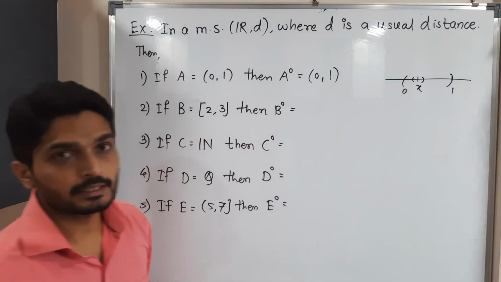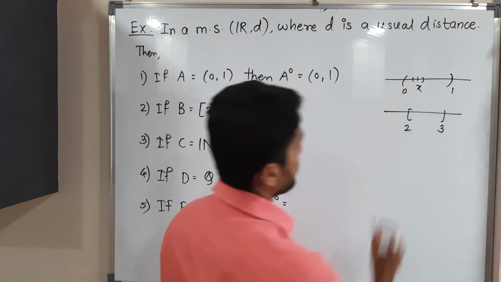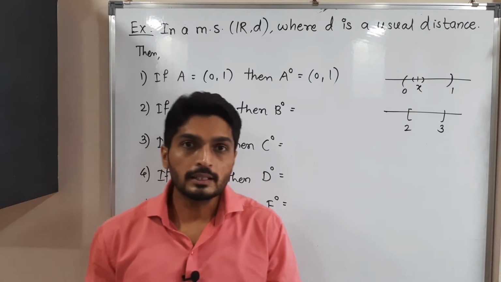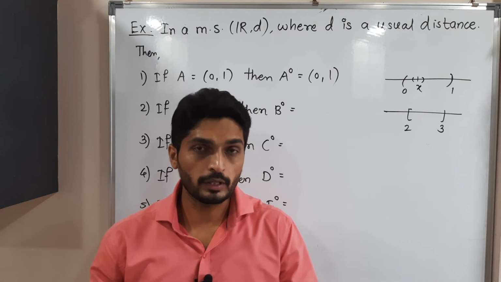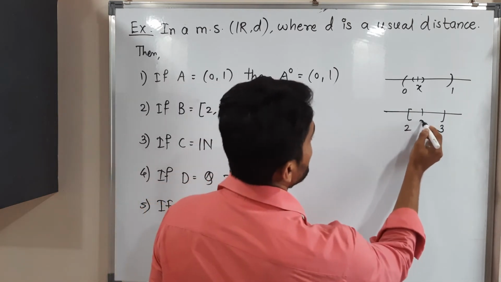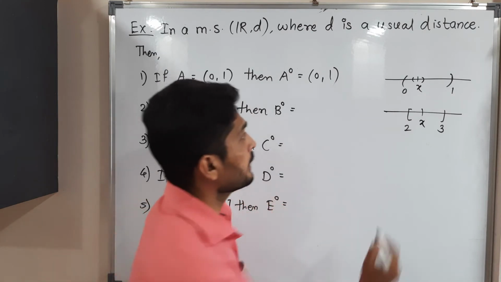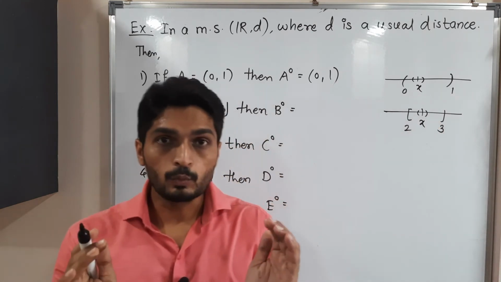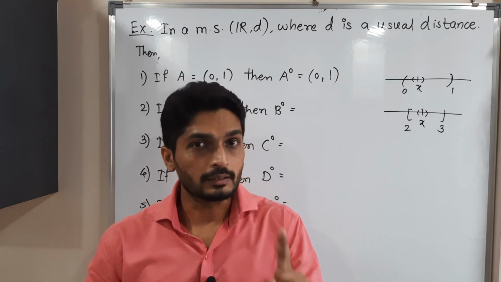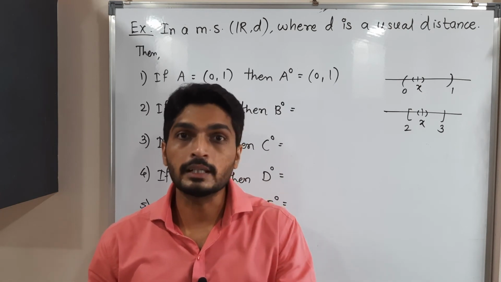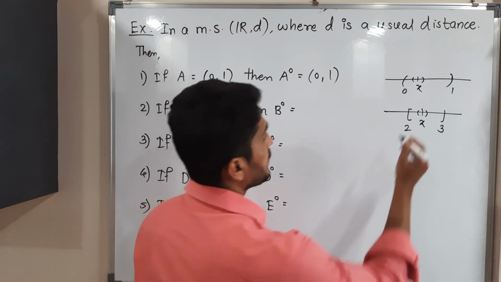Let us go for the second example, that is the closed interval [2, 3]. In this case, the set contains its boundary points 2 as well as 3. If I take any point x between 2 and 3, then definitely we can find an open ball around x which entirely lies inside the interval [2, 3]. So every point in between 2 and 3 is an interior point. But what do you think about 2, and what about 3?